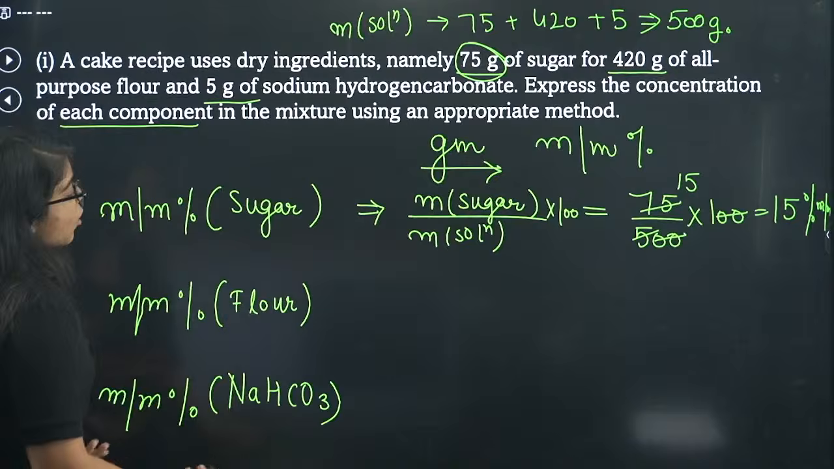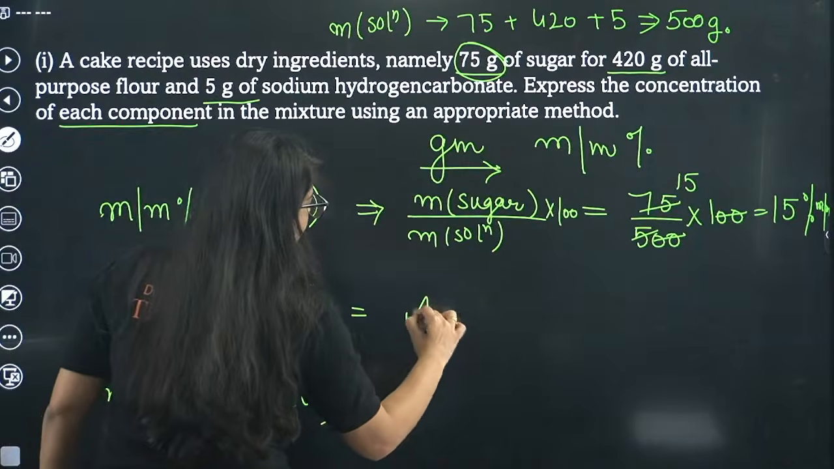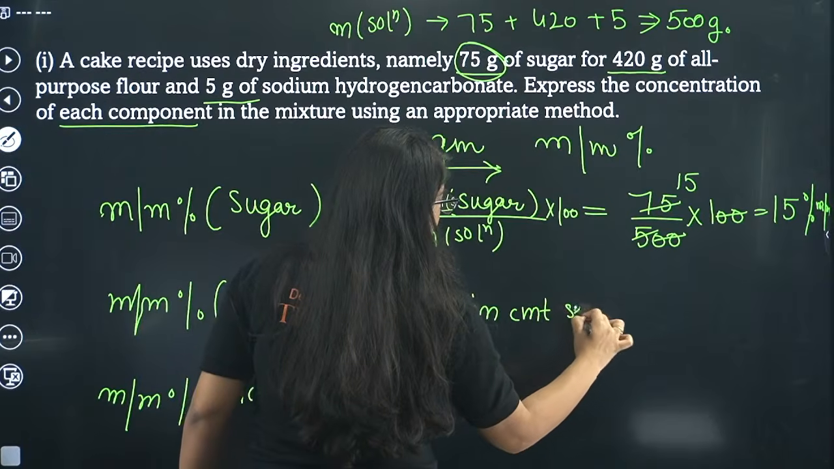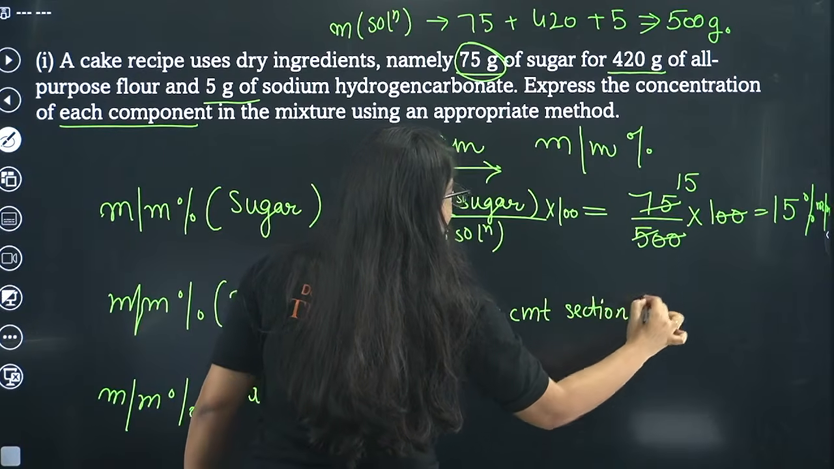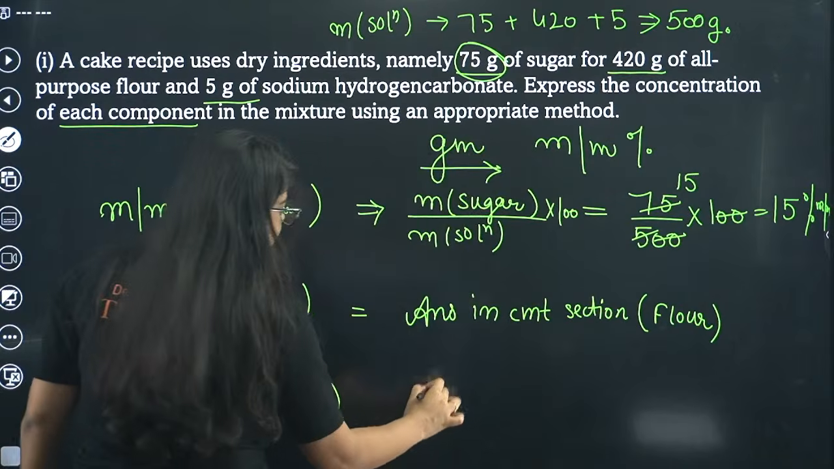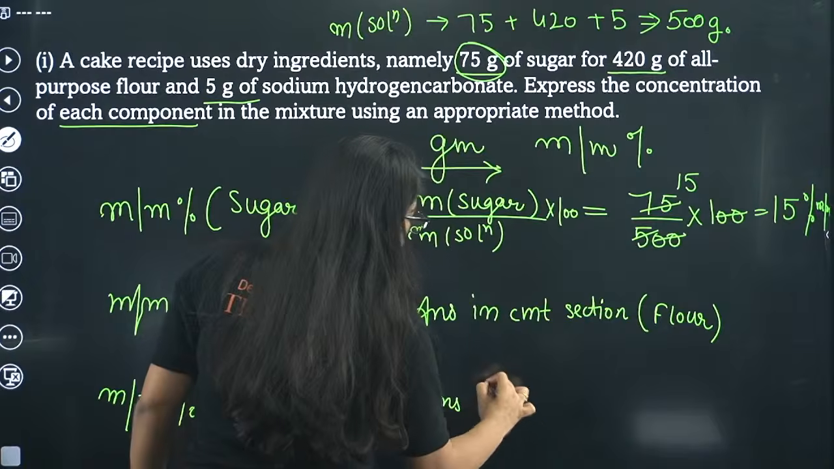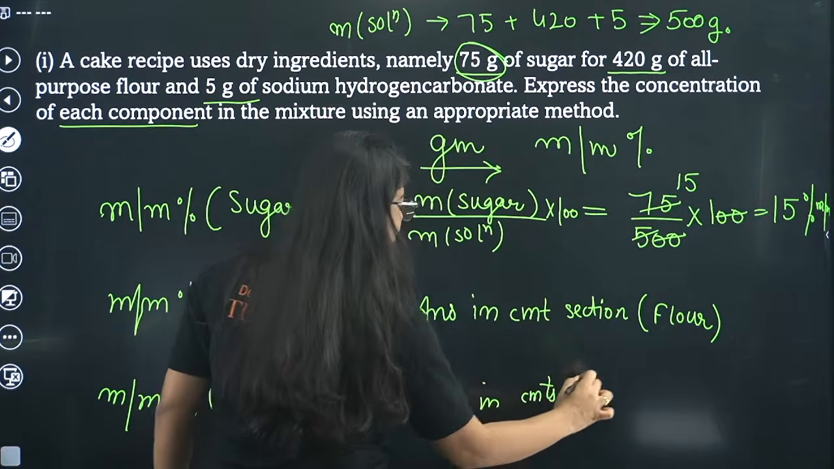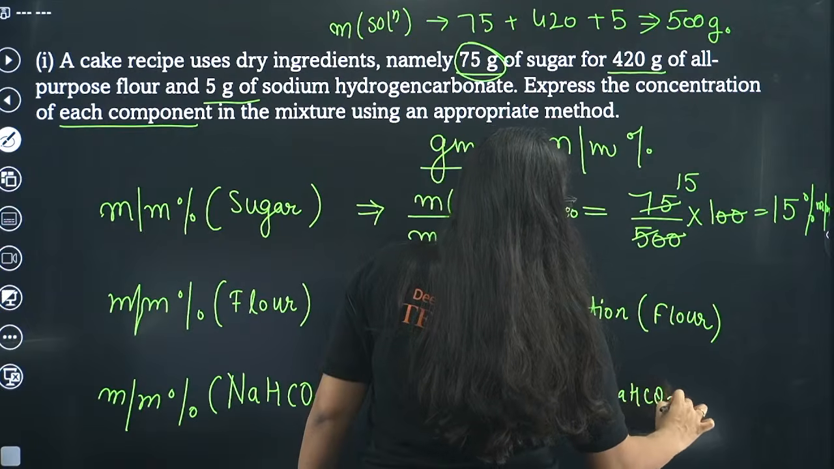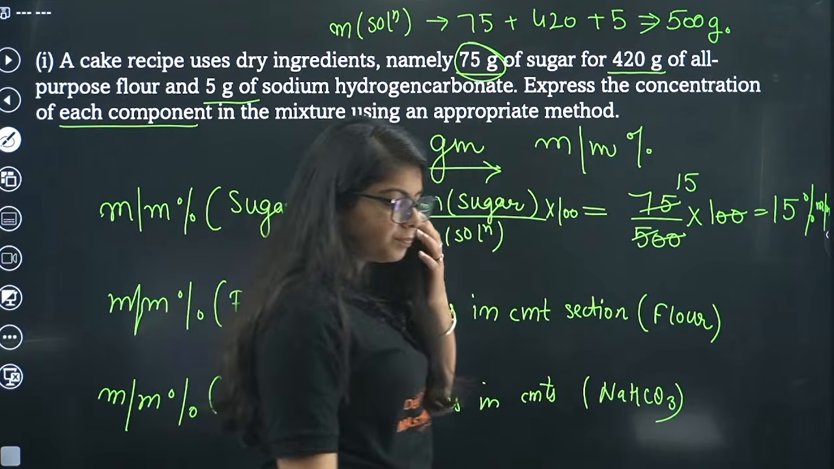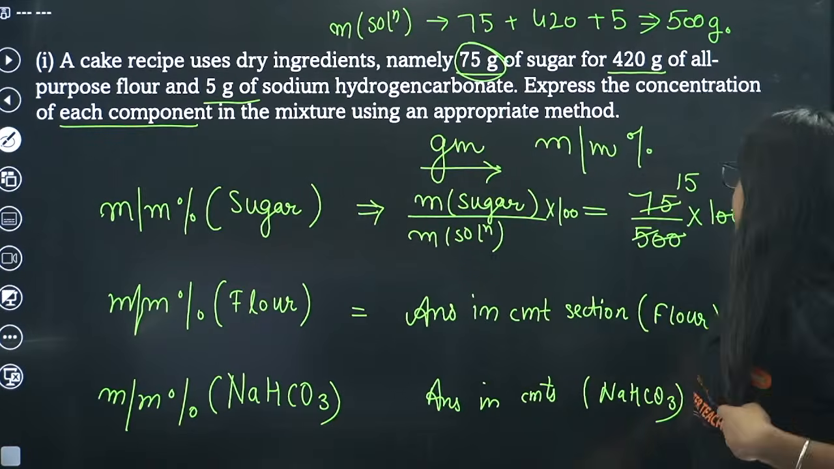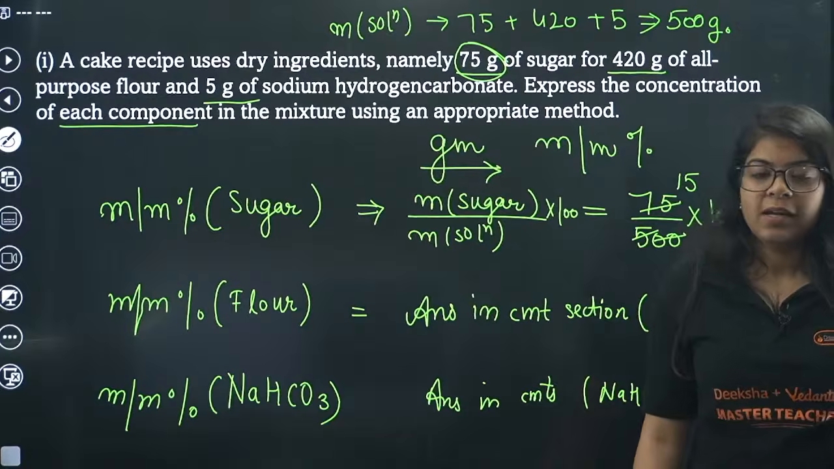Done? Now the same you have to do for flour. You can write the answer in the comment section, and write flour in the bracket, and I will understand. And same here, answer in comments, and in the bracket you should write NaHCO3. Understood? Okay. 15%. Yes, correct. Good.